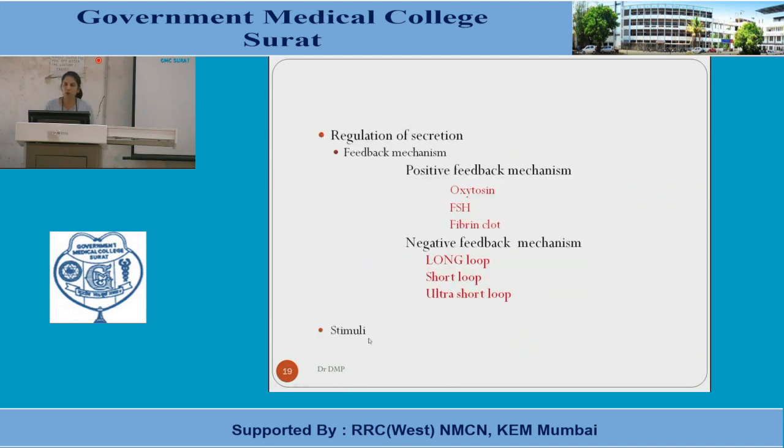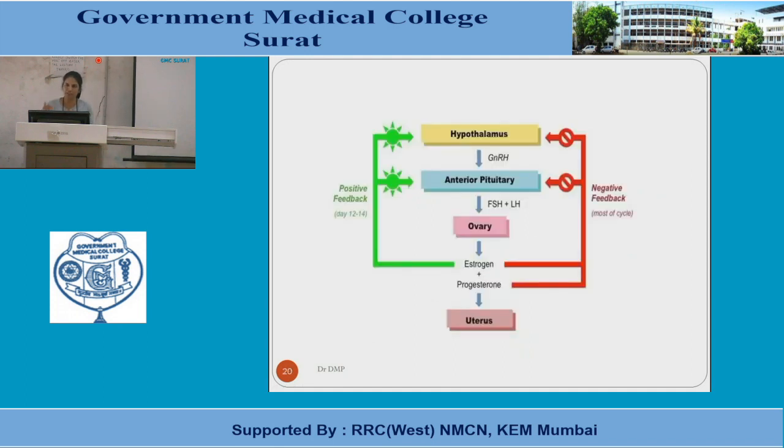Yeah. The short loop. What is short loop? The immediate previous gland. So when the ovary is controlling the anterior pituitary gland in this picture, it is a short loop. When the ovary is sending the impulses to the hypothalamus, it is a long loop. Okay? So it is jumping the two glands and reaches up to the highest center. So it is a long loop.